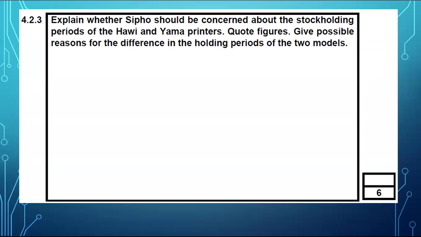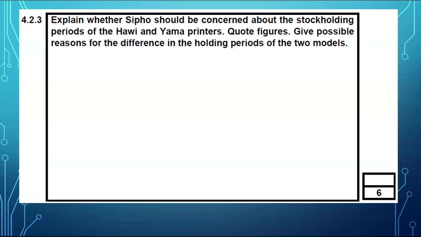Now here they're saying, explain whether Tsebo should be concerned about the stock holding period of Howie and Yama printers. Quote figures, give possible reasons for the difference in the holding periods of two models. Think about it. Printers, guys, are an equipment. So at least it must take you around, let me say, a month to 6 months to sell one. Because if someone has a printer, it's not like they will need it every day. So it's not a daily consumption. It's something you use and it might take longer. So I think 3 to 6 months will be appropriate for printers.